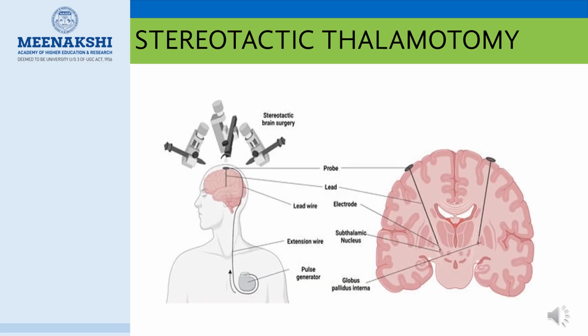A stereotactic thalamotomy is a brain surgery procedure that treats tremors by creating a lesion in the thalamus, a region in the center of the brain. The purpose is to treat tremors associated with Parkinsonism or essential tremor. Procedure. A neurosurgeon uses stereotactic technology to identify the target area in the brain, then inserts a probe through a small hole in the skull to create a lesion. Anesthesia. The patient is awake during the procedure, but the area where the tools are inserted is numbed. Recovery. Hospital stay is usually about 2 days and full recovery takes about 6 weeks.